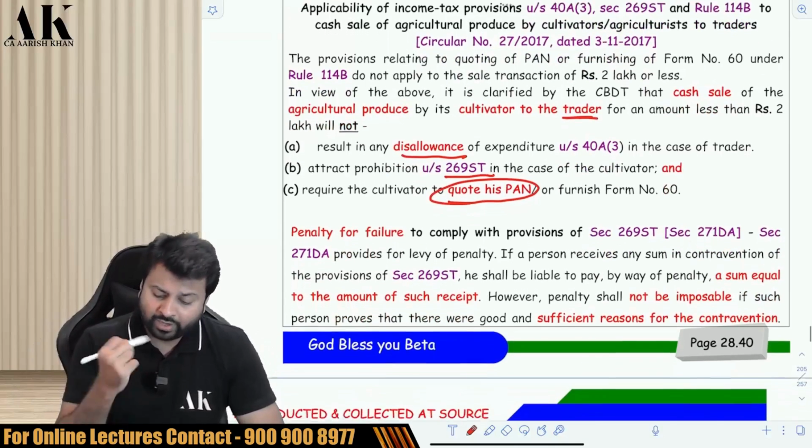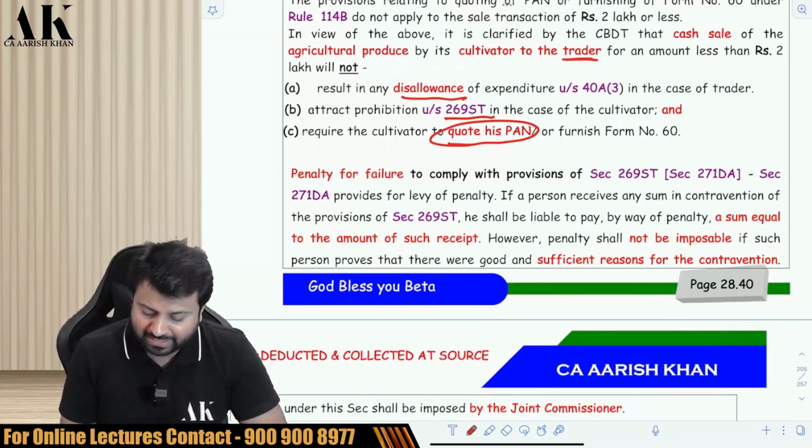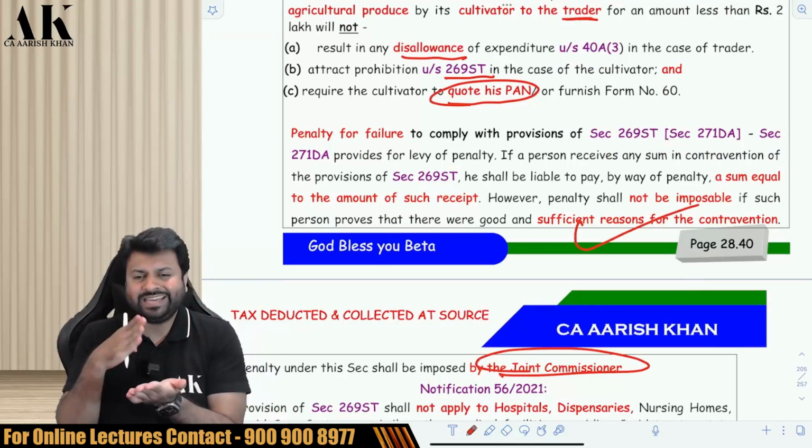Next, what if 269ST is applicable? If 269ST is applicable, the Joint Commissioner will impose a penalty on you. He will give you a sufficient opportunity of being heard, definitely, but he will impose a penalty equivalent to what?